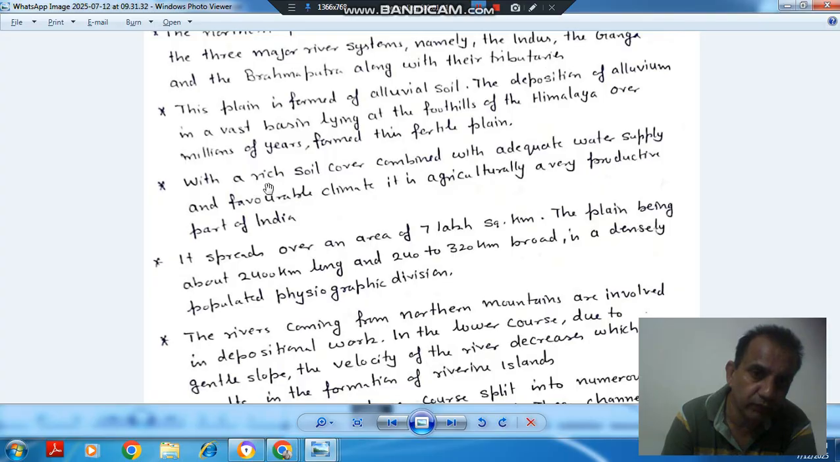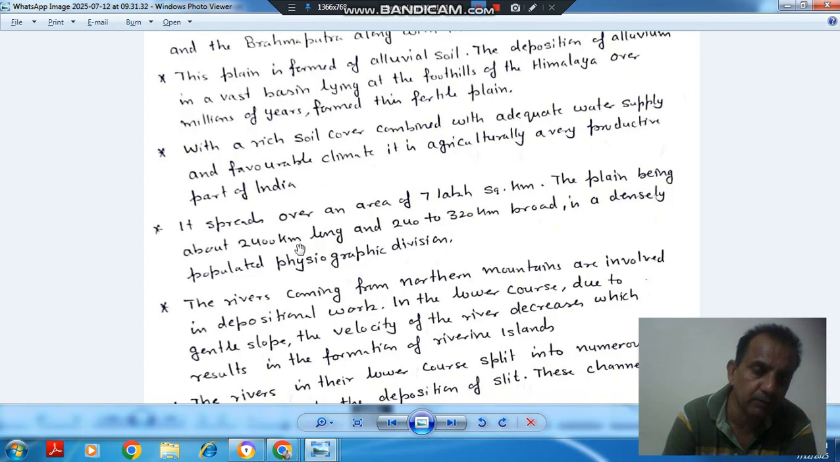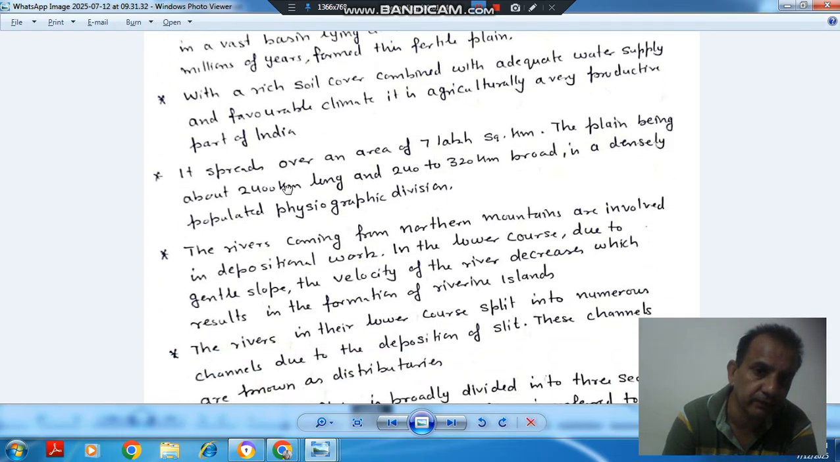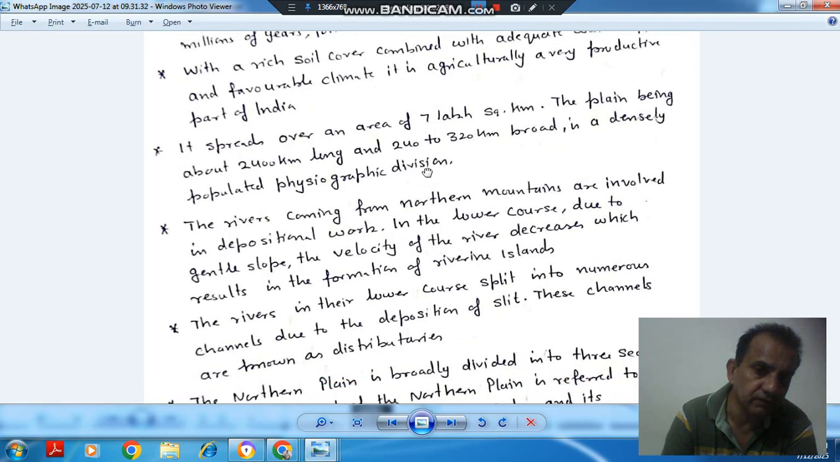Next point is with a rich soil cover combined with adequate water supplies and favorable climate, it is agriculturally a very productive part of India. So the northern part of India is the productive part of India. Next point is it spreads over an area of 7 lakh square kilometers, the plain being about 2400 kilometers long and 240 to 320 kilometers broad, and is a densely populated physiographic division.